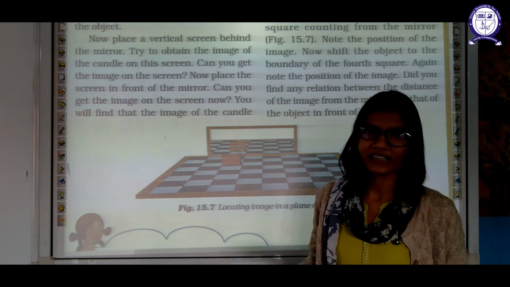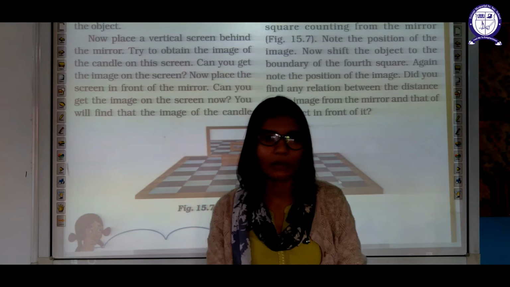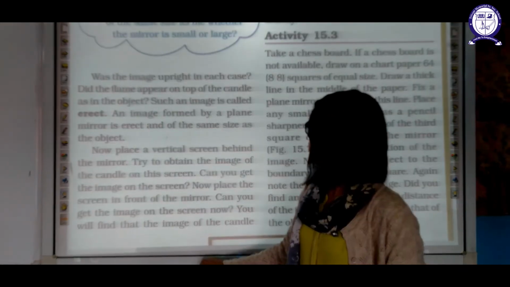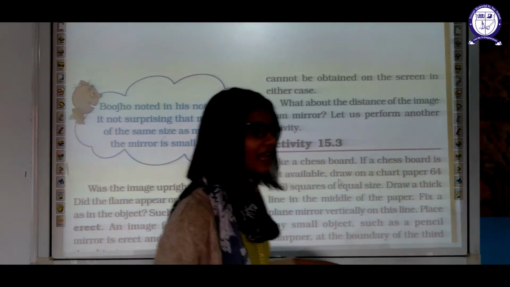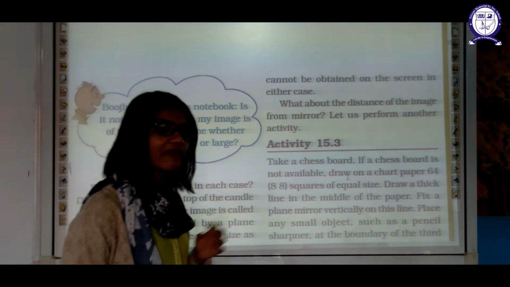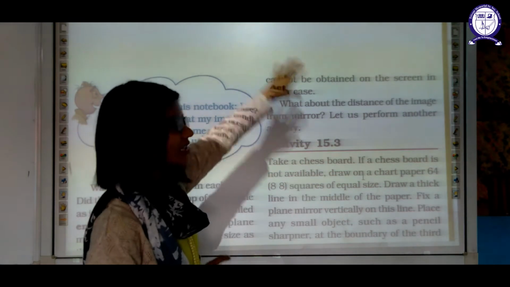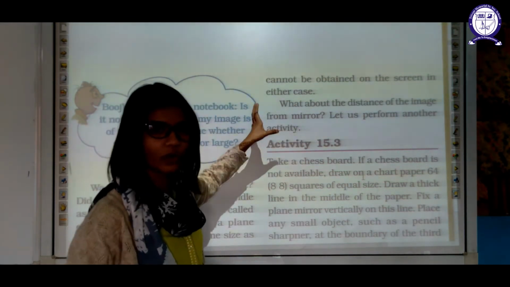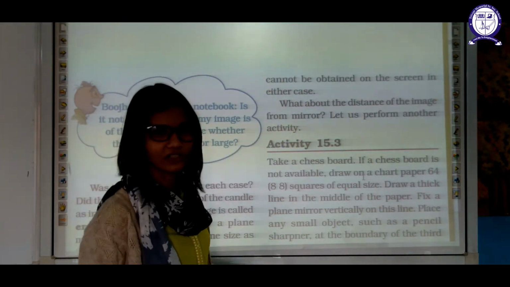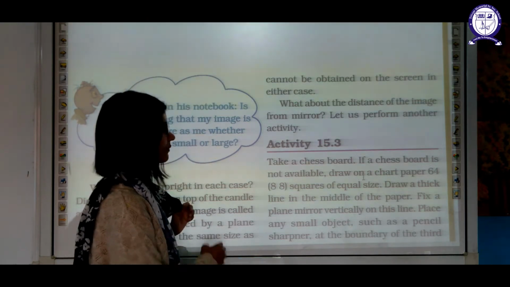You can never get the image of that object on the screen when the image is forming in a plane mirror, because this is a virtual image. You will find that you can never have this image on a screen. So the image which can never form on the screen is known as a virtual image. But the thing which you are seeing in this slide, in this video, you are able to see that, and this is the screen. So we can say that this is a real image because this image is obtained on the screen. So this is the live demonstration.